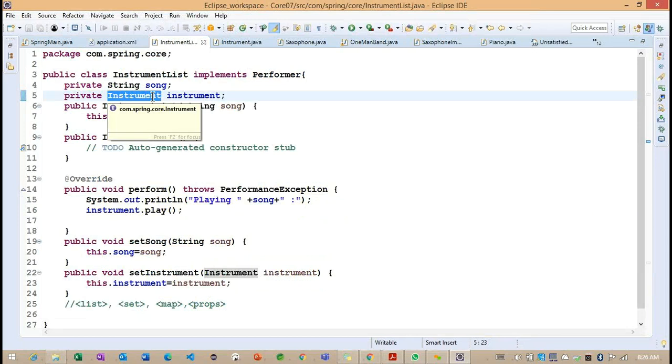If you implement 3 classes, you cannot pass the 3 classes at a time. We are expecting only 1 class here. It is not a collection type. We need to pass only 1 object here. We cannot pass 3.